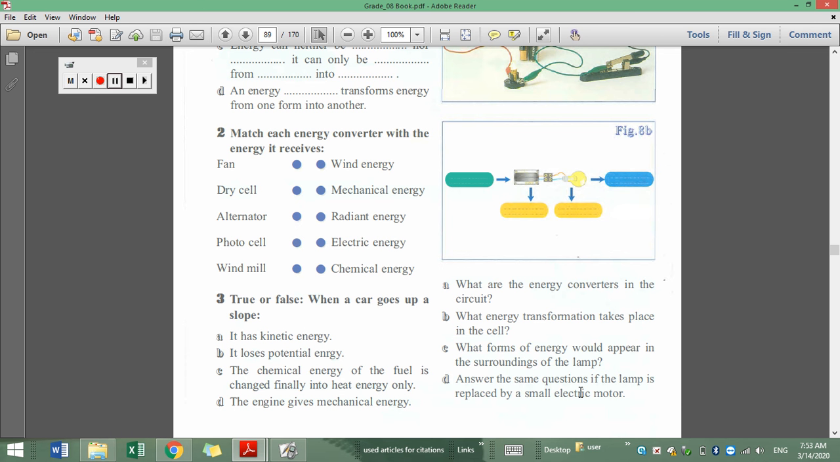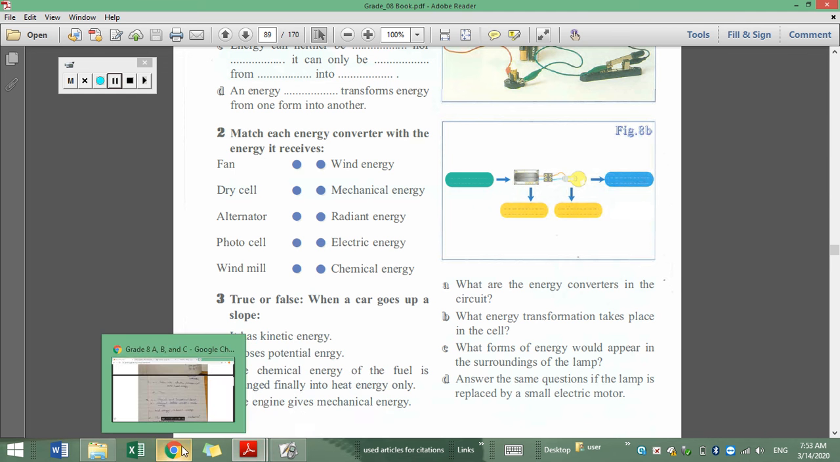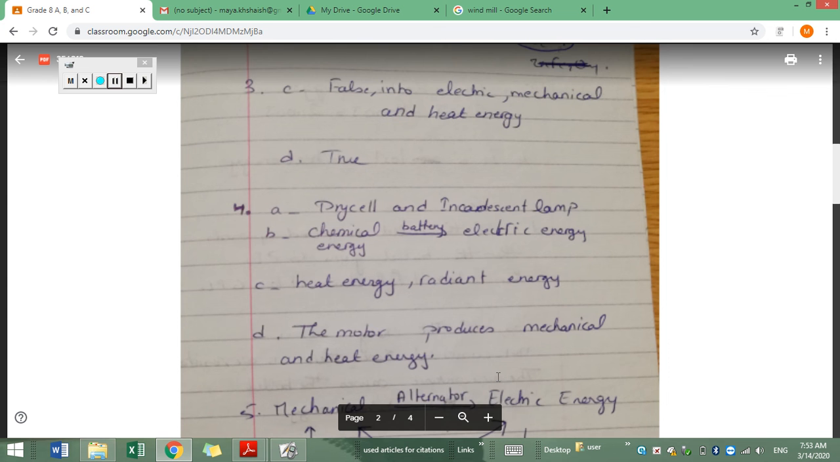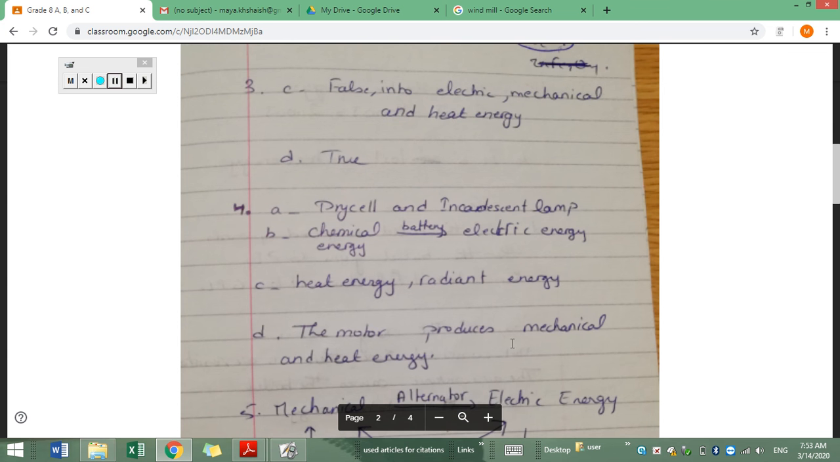Answer the same questions if the lamp is replaced by a small electric motor. Instead of a lamp, we put here a motor connected to the dry cell. What is the energy received and what is the energy formed? In this case, the motor receives electric energy and produces mechanical and heat energy because it starts to rotate and rotation is motion, so it produces mechanical energy. At the same time, it also heats up and gives heat energy.